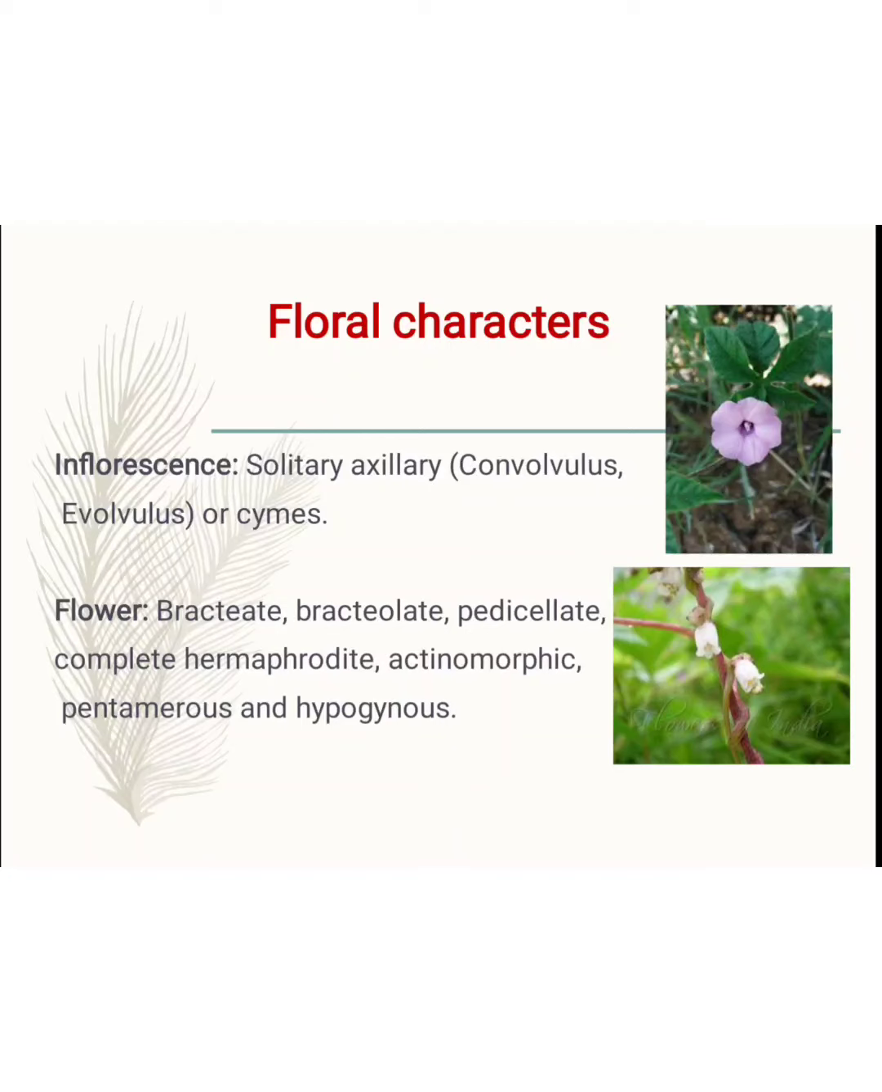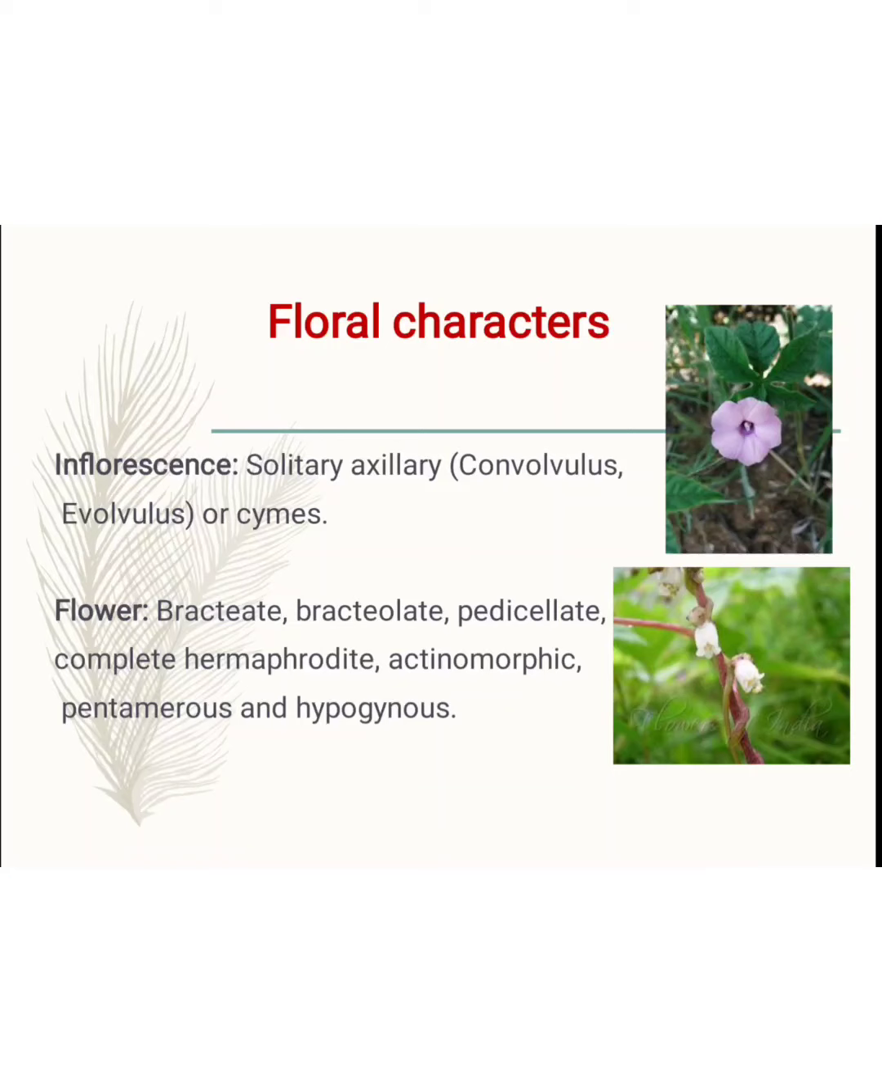But the solitary cyme may be terminal or axillary, and in this the single flower is borne in the axil of a leaf. It is called solitary axillary. Next one is the flower. The structure present on the peduncle below the flower is called the bract. Then the flower is bracteolate, pedicellate, complete, hermaphrodite, actinomorphic, pentamerous, and hypogynous. It means bract and bracteoles are present.